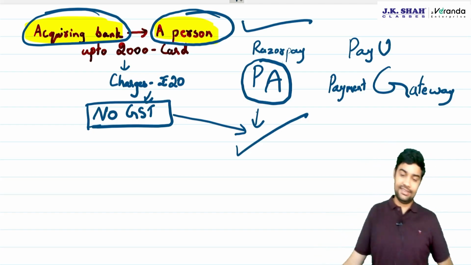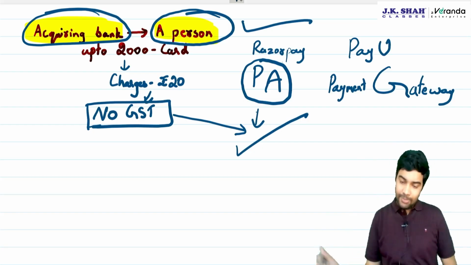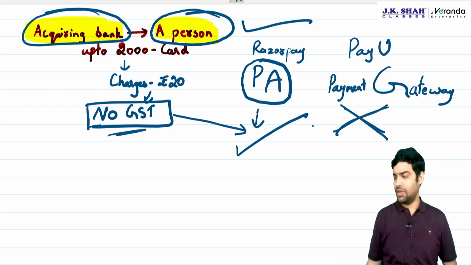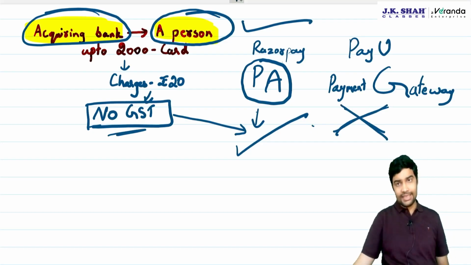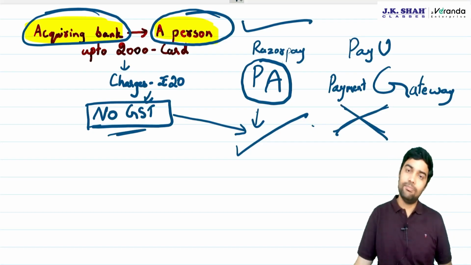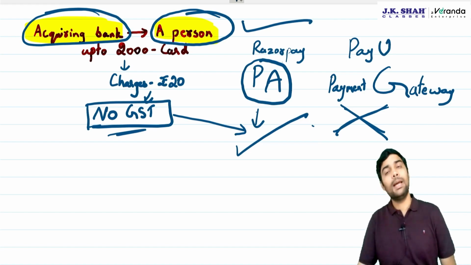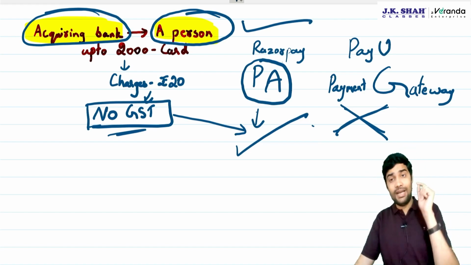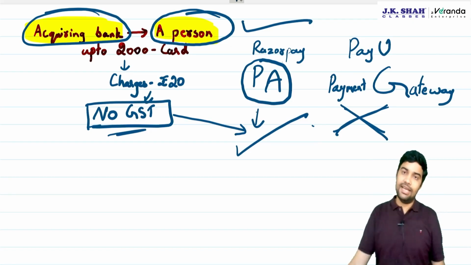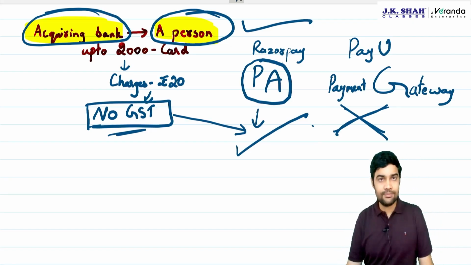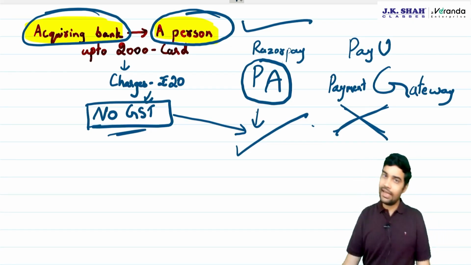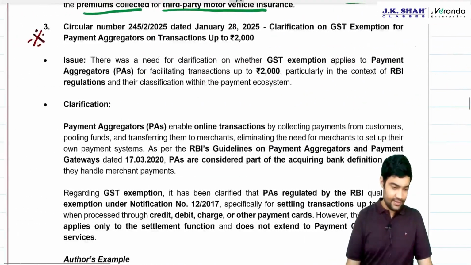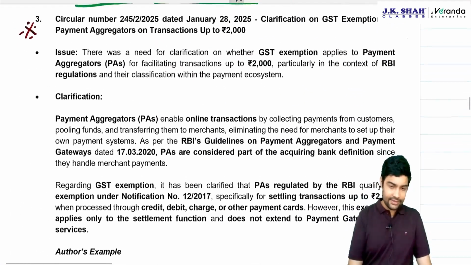Now, in this case, will payment gateway get this exemption? The answer is no, because anyways, they don't collect money on behalf of the merchants, and that's why payment gateways will not get this exemption, but payment aggregators will be eligible for this exemption. Clear? Okay, let's read it.